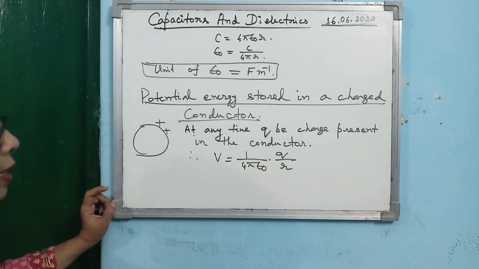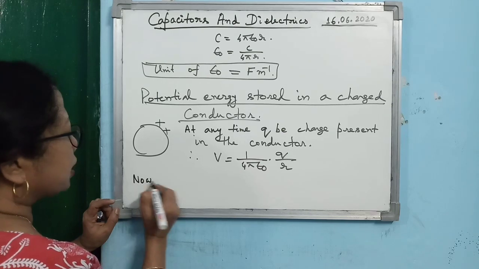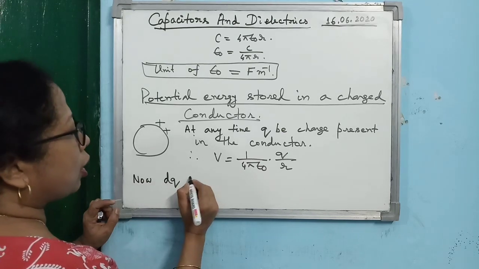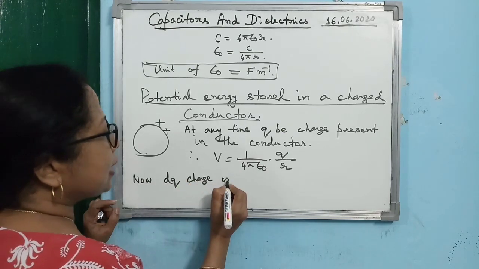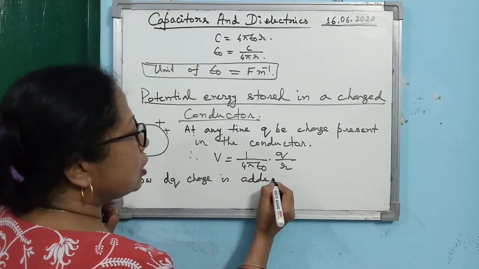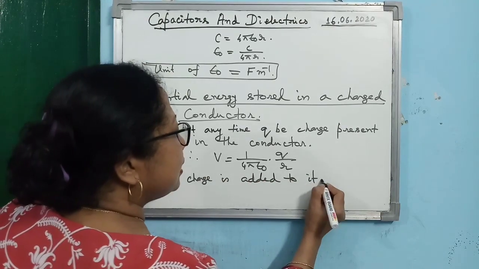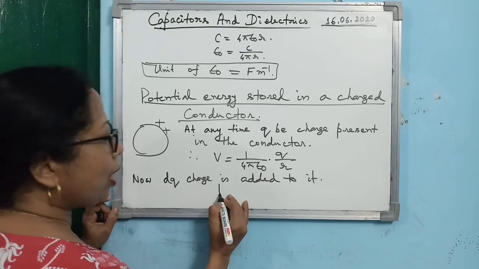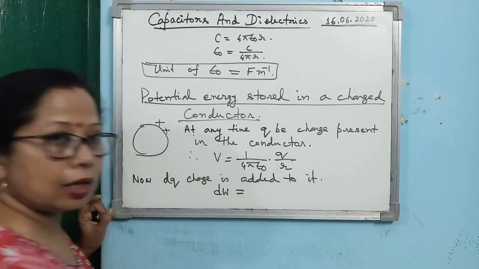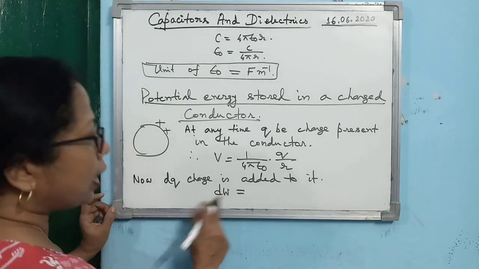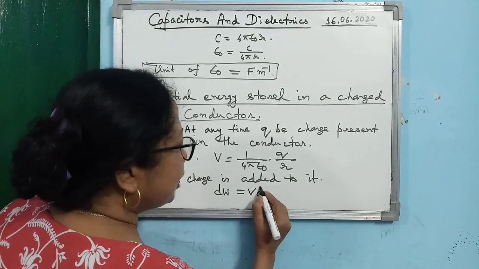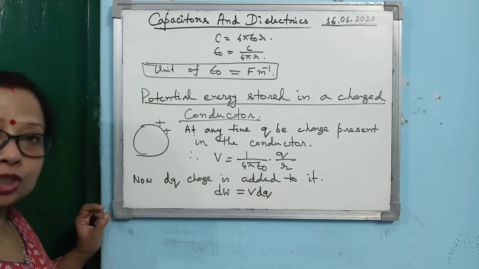Is that clear? Now suppose dq amount of charge is added to it. When you add dq amount of charge, you have to do a certain amount of work. What will be the work done? You know work done is equal to potential multiplied by the charge brought.